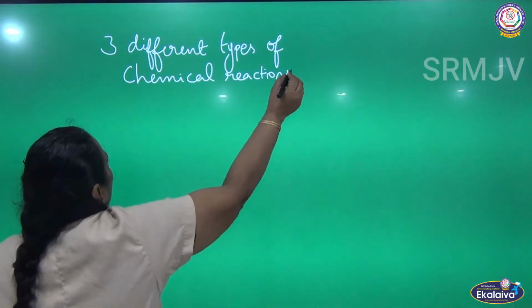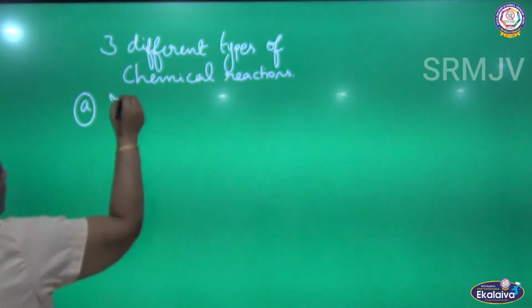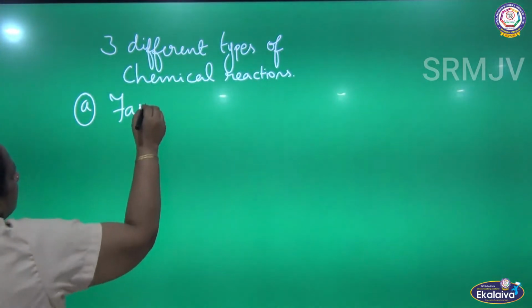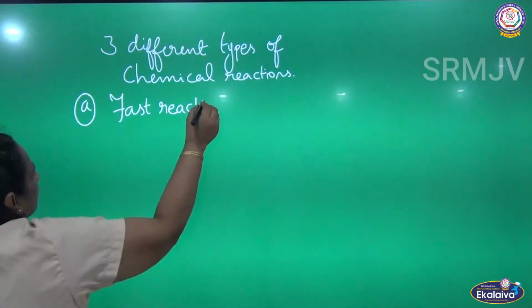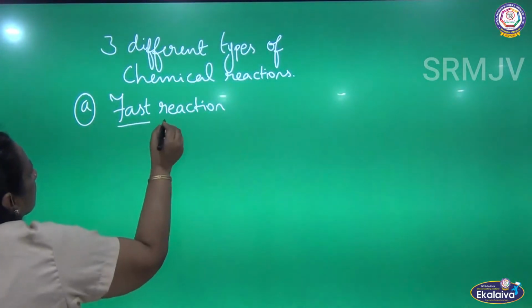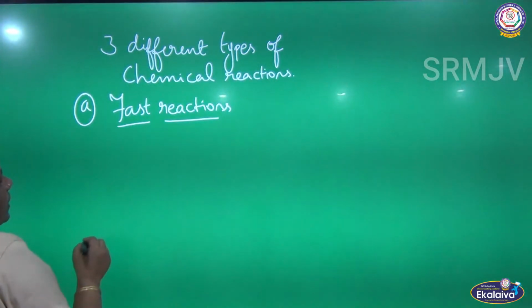What are the three different types of chemical reactions? The first classification is fast reactions.